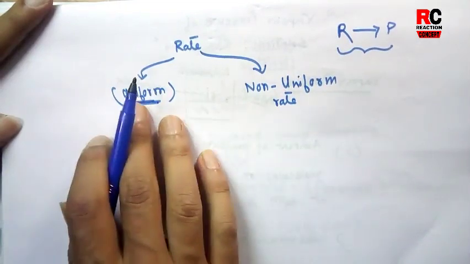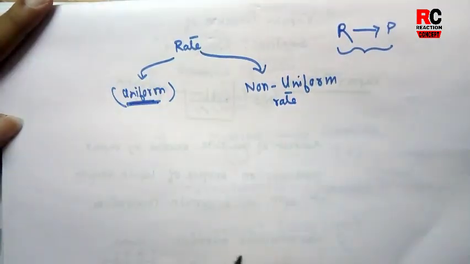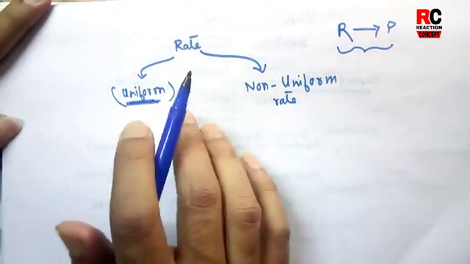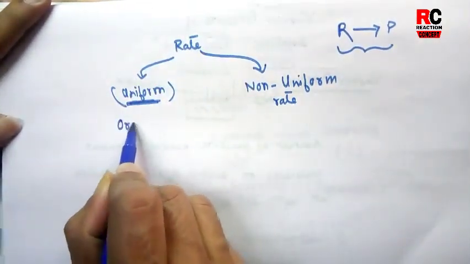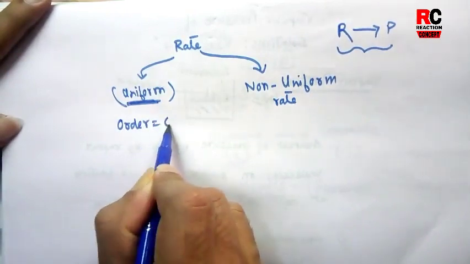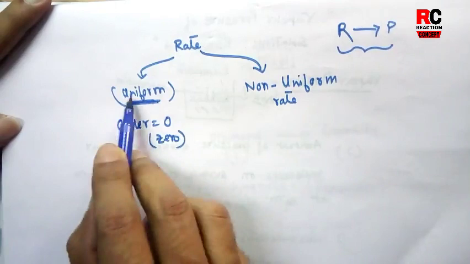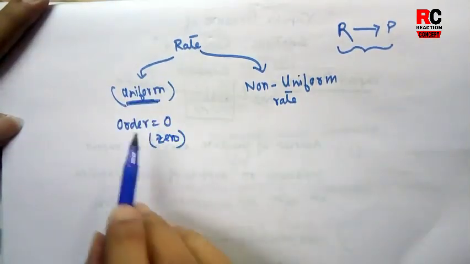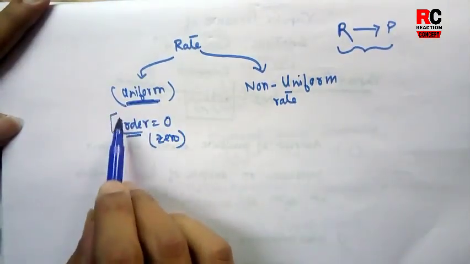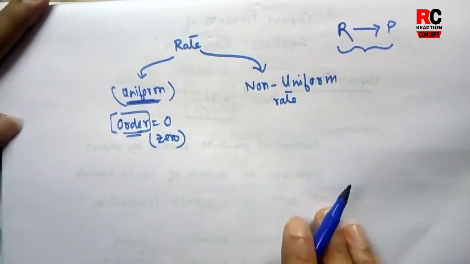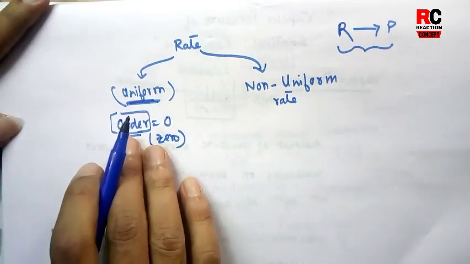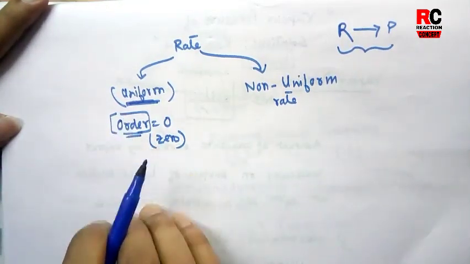It becomes steady along with time. That is called uniform rate. For such a reaction, the order of the reaction becomes 0, that is, for a zero order reaction we can have a uniform rate. We will discuss what is order of a reaction later on, as you might not be familiar with this term.